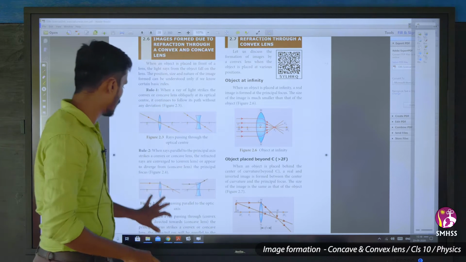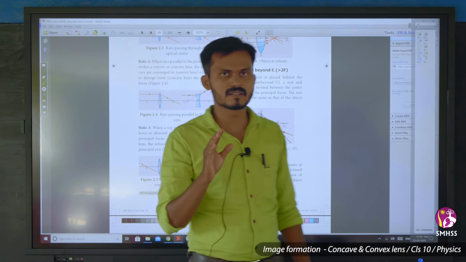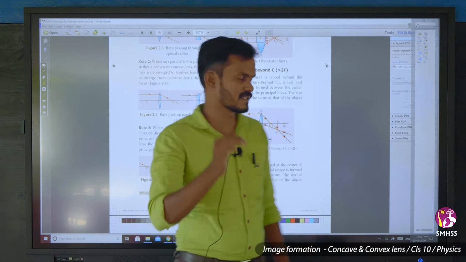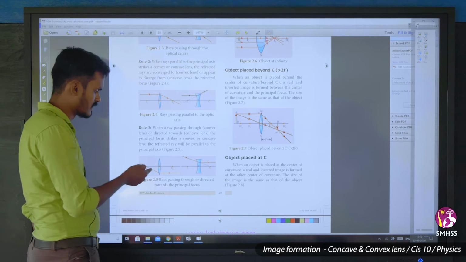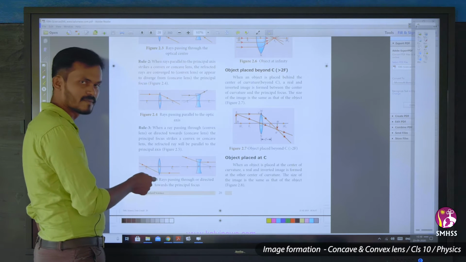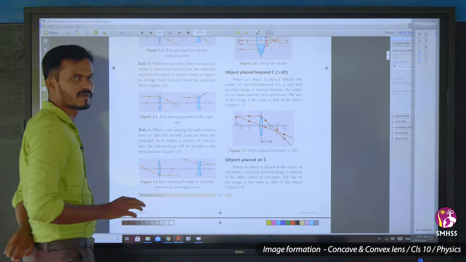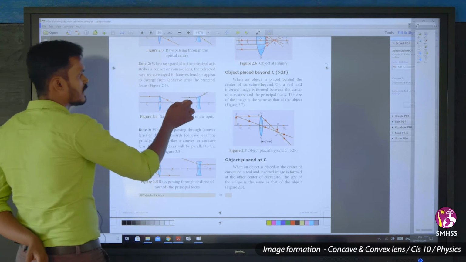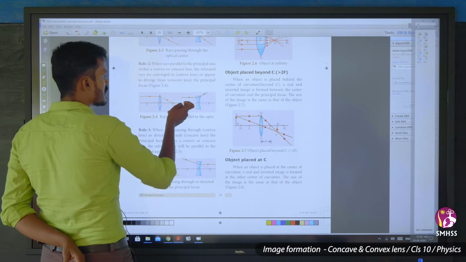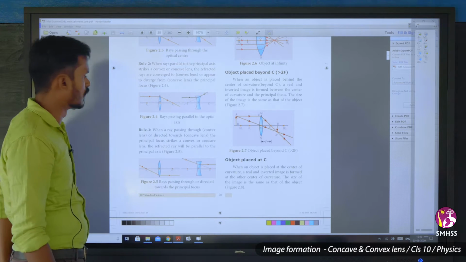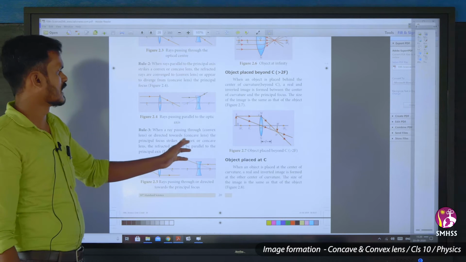Rule number 2: any ray passing parallel to the principal axis of the lens. After refraction in a convex lens, it will go through the principal focus on the other side. In a concave lens, it will appear to diverge from the principal focus. This is rule number 2.